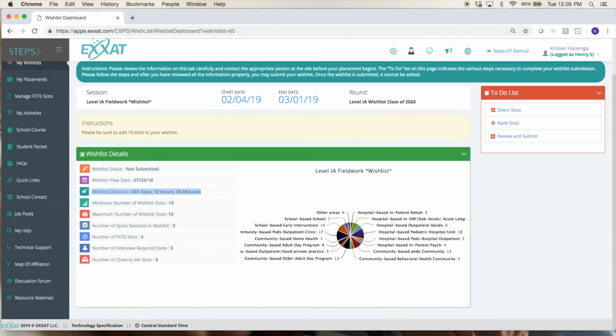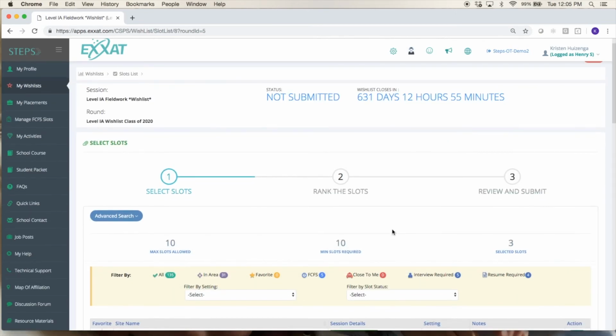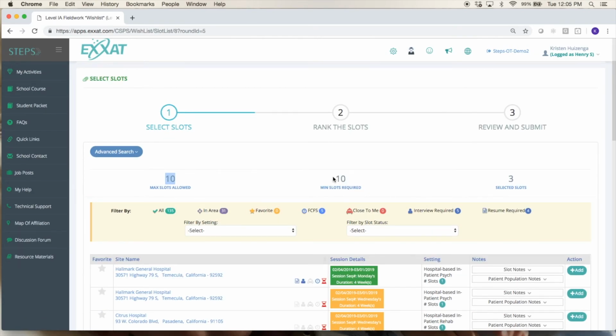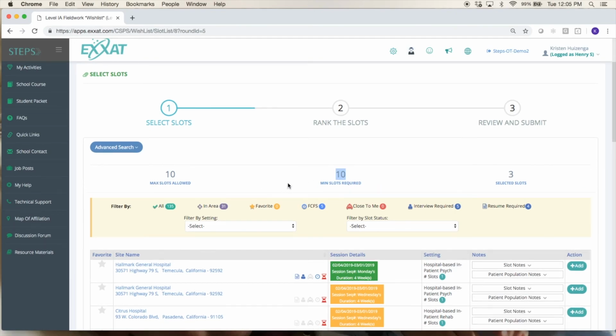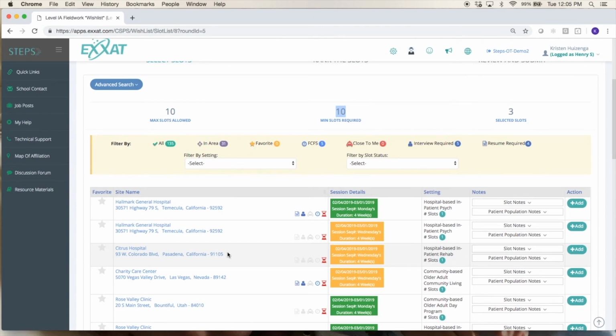All right, so you will just want to go through the process in this to-do list to complete your wish list. The first thing that you want to do is select the slots. So here you can see your school has said you have 10 slots that you are able to choose, and you have to do a minimum of 10. Of course, the numbers might be different here. Your school will say what that number is, but you'll want to be sure to have enough slots on the wish list. And you can just scroll through and see what's available.